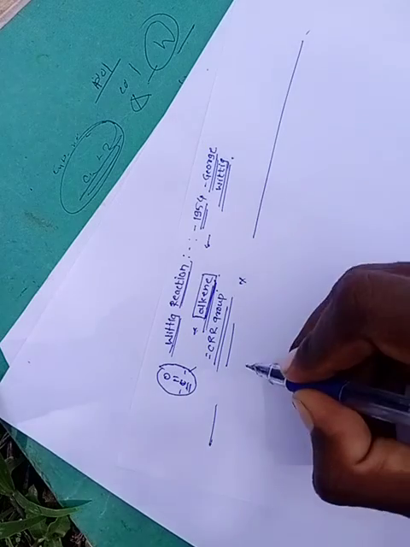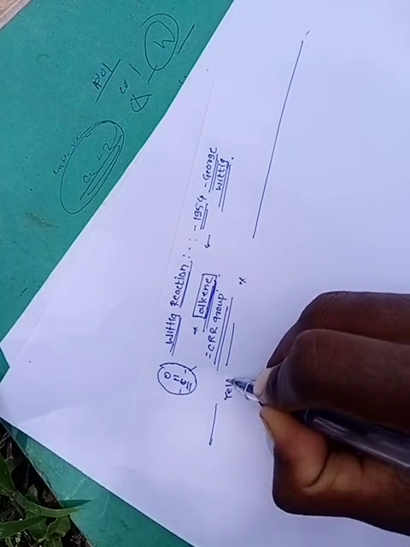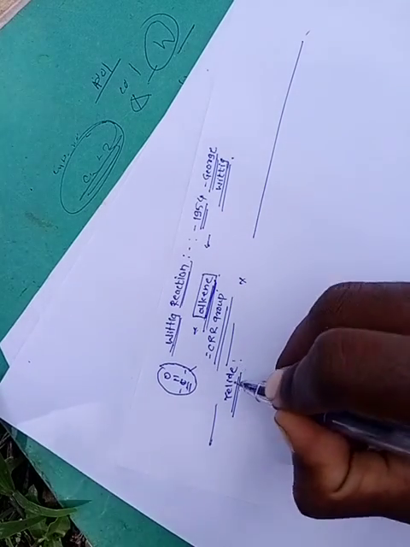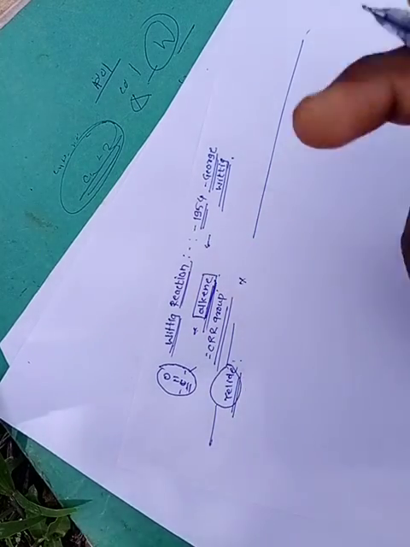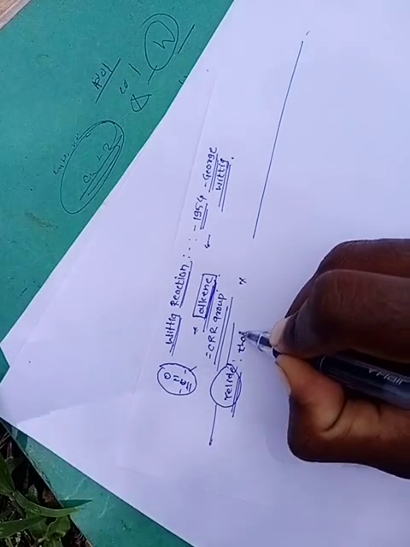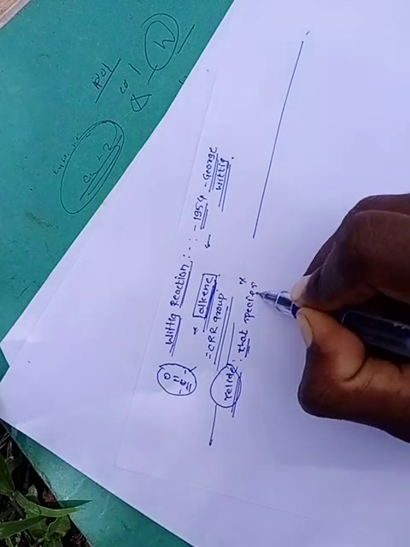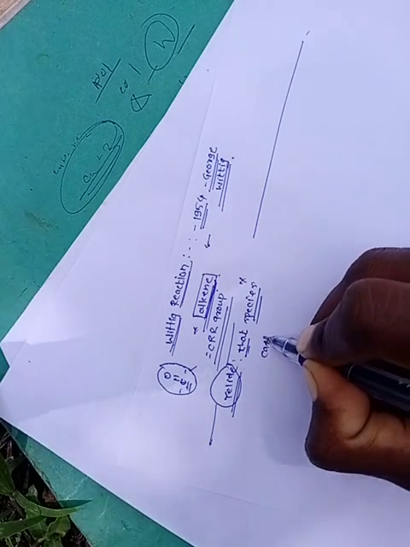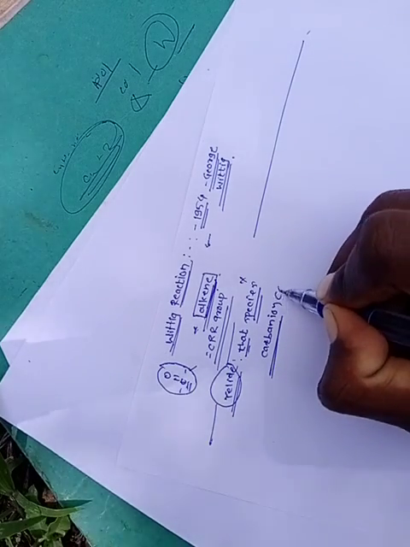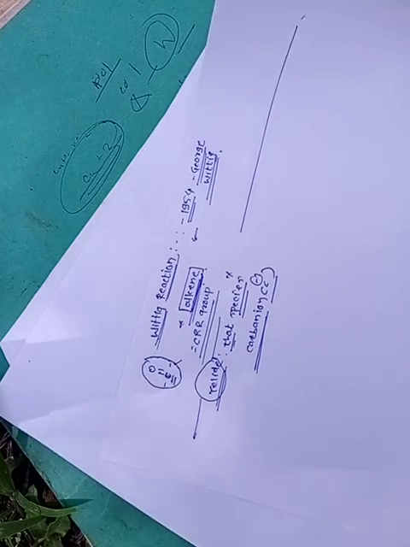Firstly, before the reaction starts, we have to know the ylide concept. What is an ylide? Because this is a necessary point for the Wittig reaction. Ylides are species which contain a carbanion. Carbanion means carbon containing a negative charge.